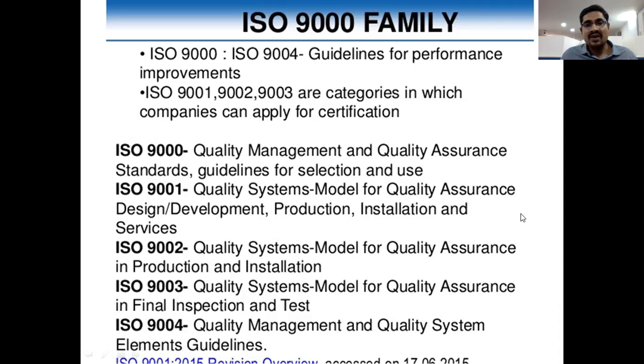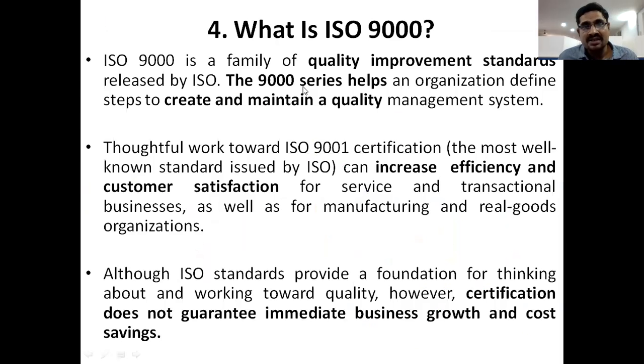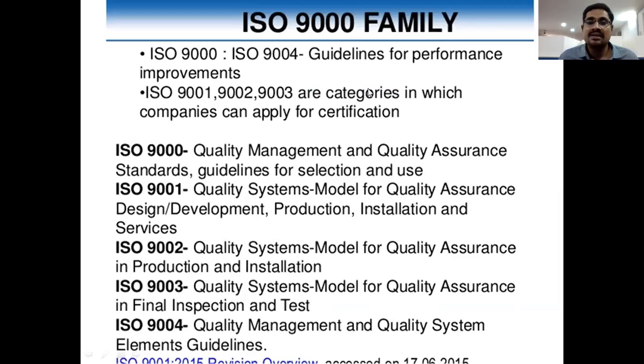Next, coming to the ISO 9000 family. The ISO 9000 family means the total ISO 9000 series and its related activities: ISO 9000 and ISO 9004.